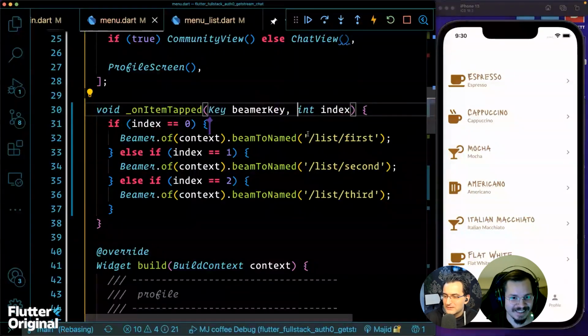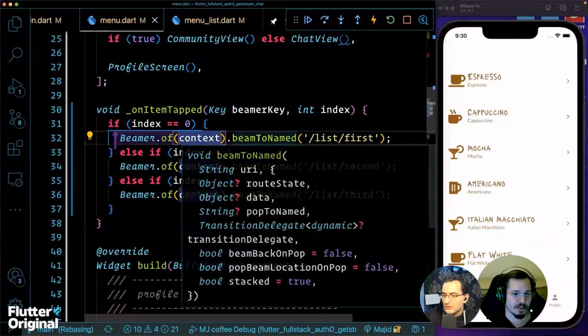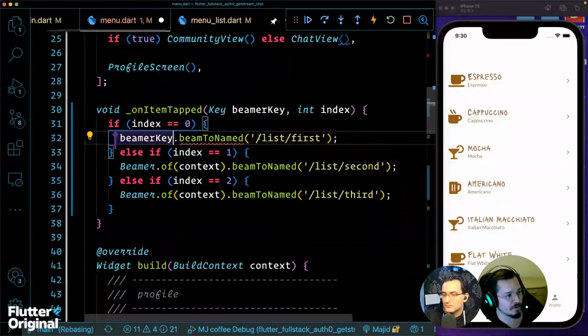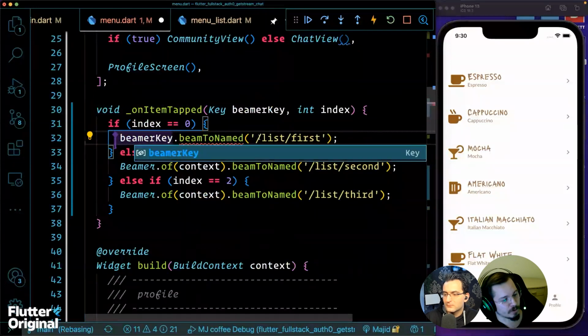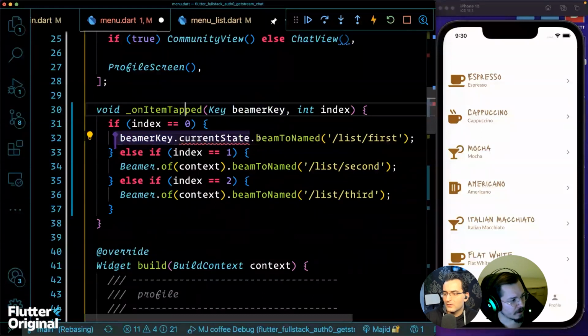Okay, good. Okay, and now we need to use that. Do you want to take over? Yeah. So instead of beamer of context, we must use beamer key, and from the beamer key we must access current state, or current state, and in the current state.